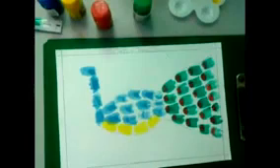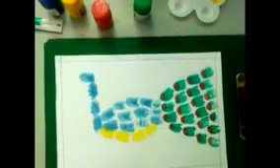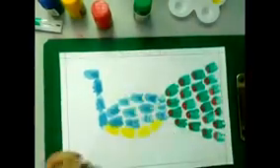Now it's time for our sketch pen. We will take red color, brown color and black color. As the color is completely dry, we will rub the outer part.